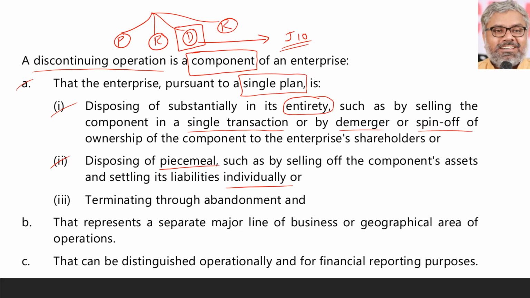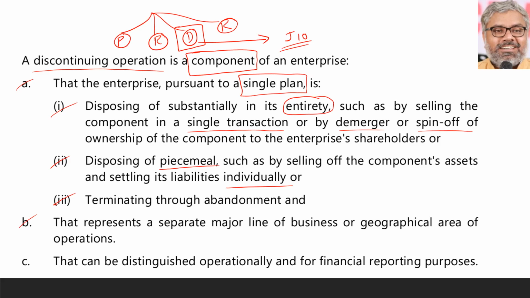It is a component of an enterprise where that enterprise, pursuant to a single plan, is disposing of substantially in its entirety or disposing of piecemeal. Either way it is okay. And not only that, even if it is terminating a particular component through abandonment, that means a particular line of business itself is abandoned, let us say, that can be called a discontinuing operation. So that is the basic condition to call a particular component of an enterprise a discontinuing operation.